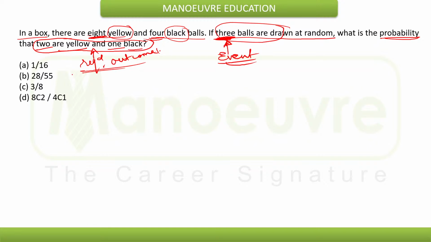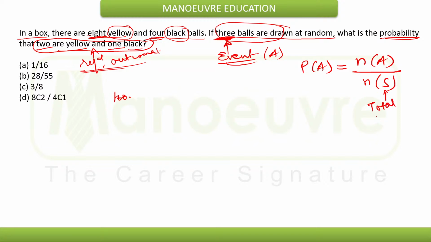First we need to see, if the event is A, then the probability of A will be given by the number of event A occurring divided by the total number of outcomes, that is n(A) over n(S), where n(S) is the total outcomes and A is the required outcomes.